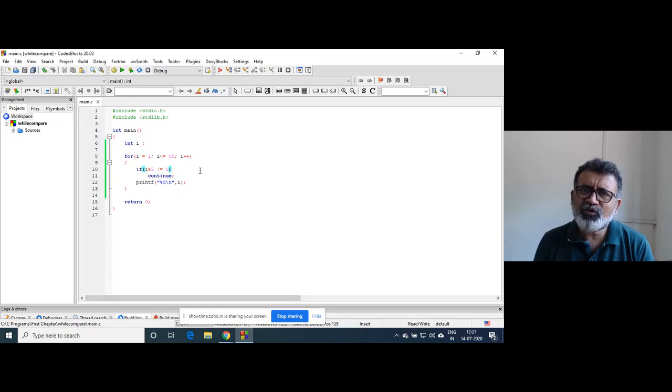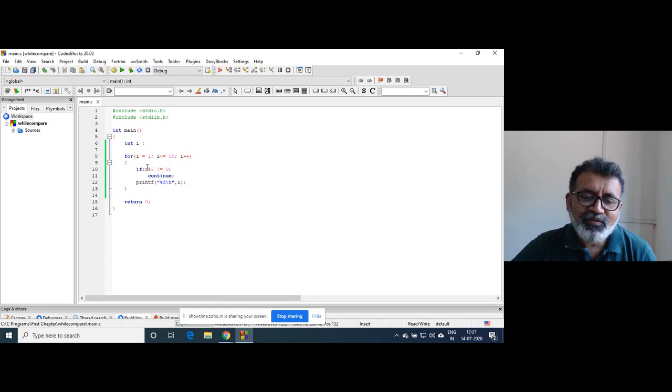It is a weird way. This is a silly program. But here, this is how the continue statement will be executed. Here i is 1, right? Now i mod 5: whenever this counter is not divisible by 5, continue, don't execute this statement. So the rest of the loop will be executed only when this condition is false, right?